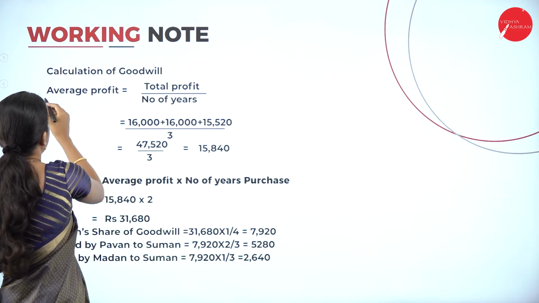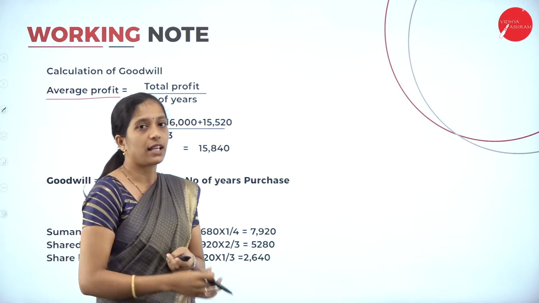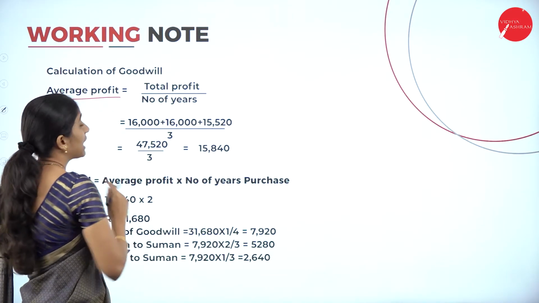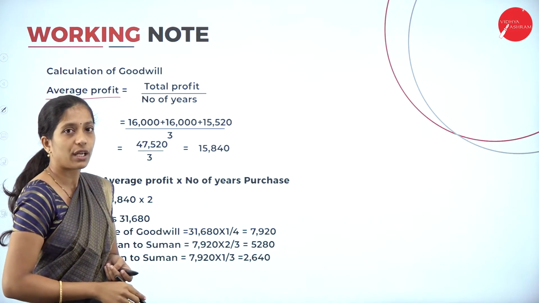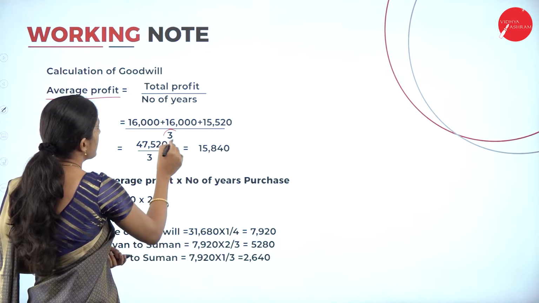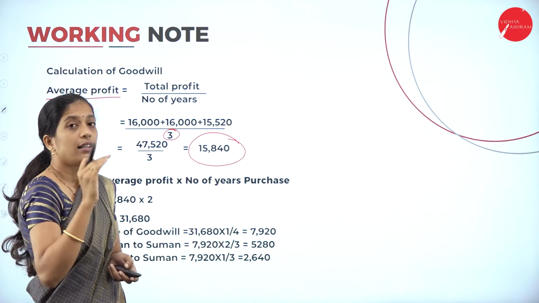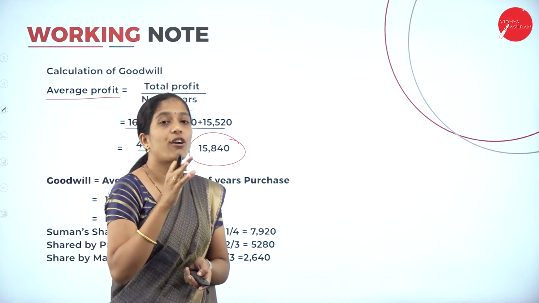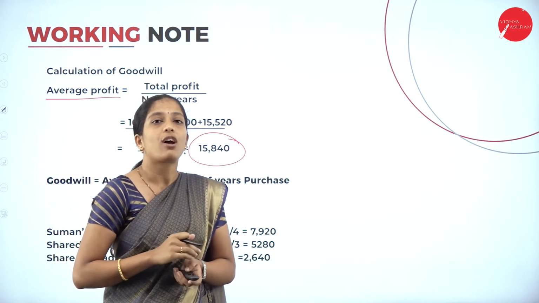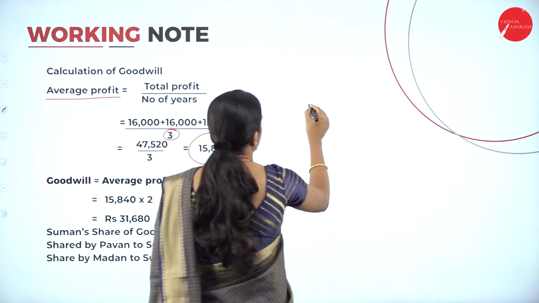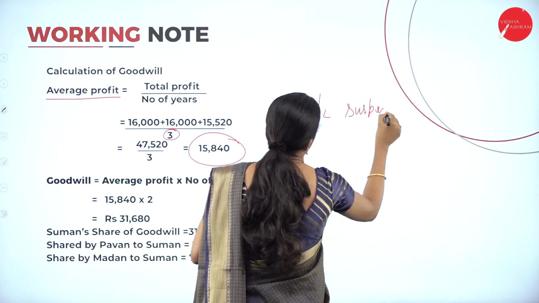Now we shall see the working note. Calculation of average profit: total profit divided by number of years. As I told, they have given 3 years' profit, 16,000 plus 16,000 plus 15,520, divided by the number of years, which is 3 years. So we'll get 15,840. Now how to transfer his profit? We have to transfer it to the profit and loss suspense account.